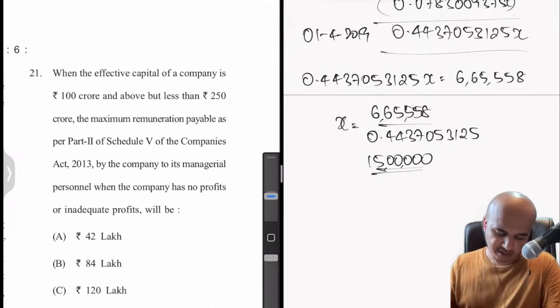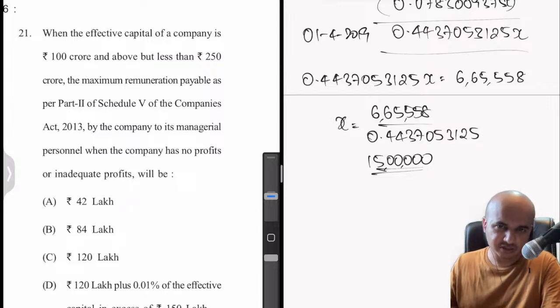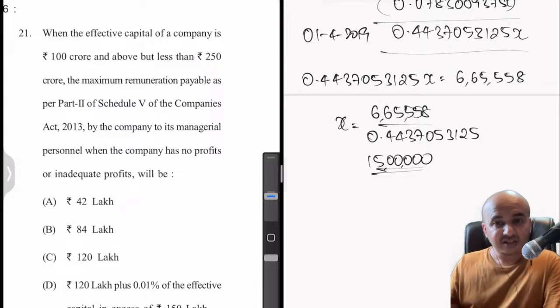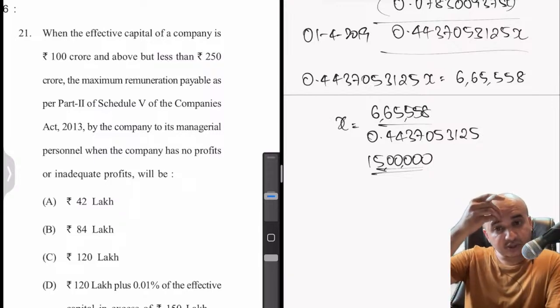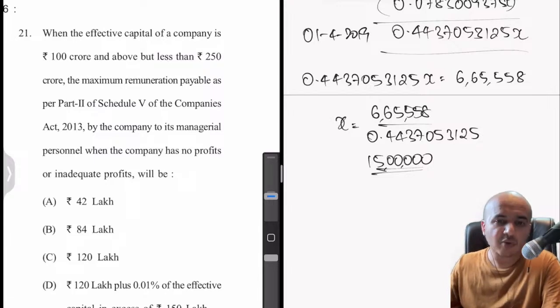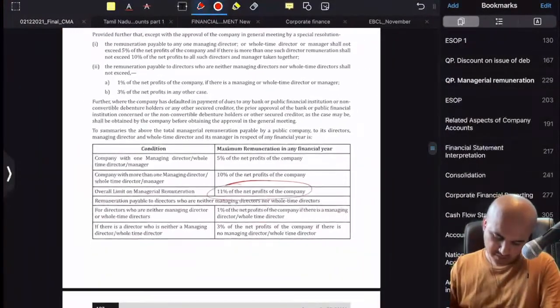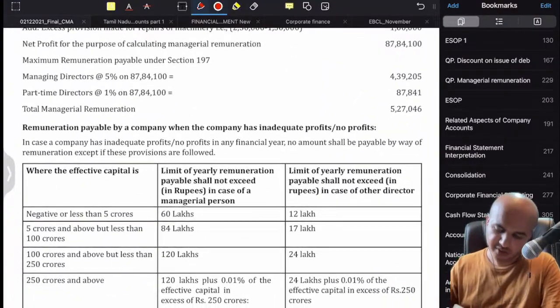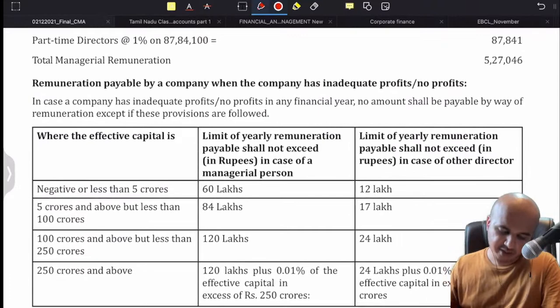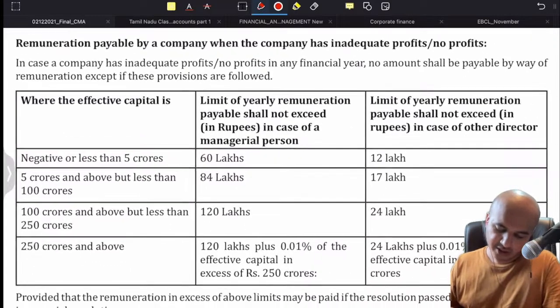Question number 20. Then once again a theory question. When the effective capital of a company is 100 crores and above but less than 250 crores, the maximum remuneration payable as per Schedule 5 Part 2 of the Companies Act to its managerial personnel when the company has no profits or inadequate profits is dash. We'll have to go back to the study material. Yeah, here it is. So here they very clearly mention remuneration payable when the company has inadequate profits or no profits. So where the effective capital is how much?